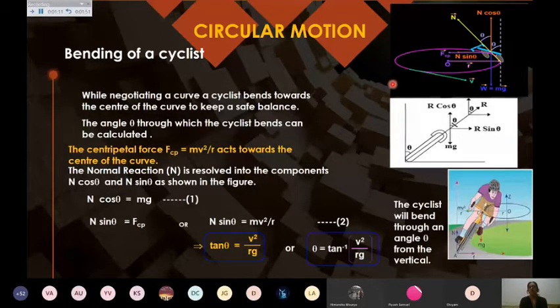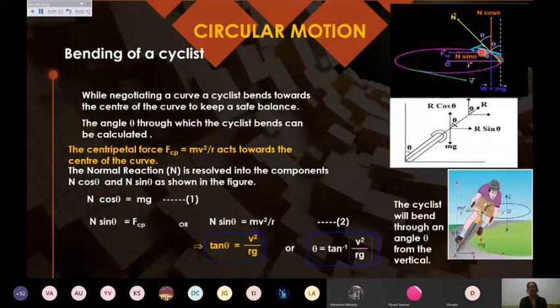So this is the first case, that is, bending of a cyclist: why it is bending, how it is helping you, and how much angle the person should bend. All these things you should be aware of. Of course, we are moving around a curved road, not a straight road.